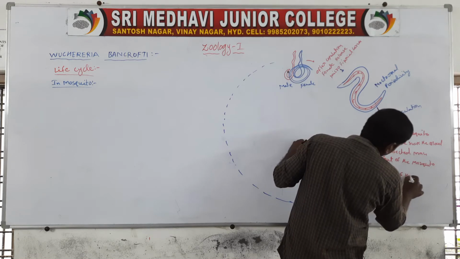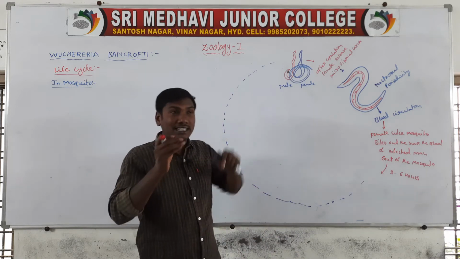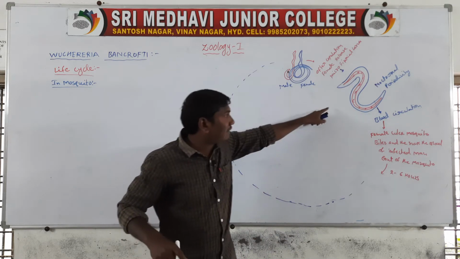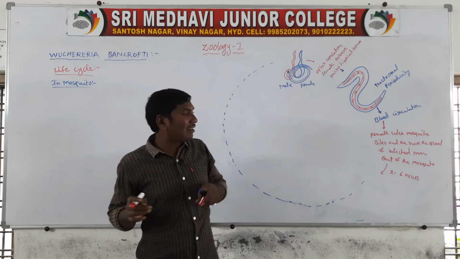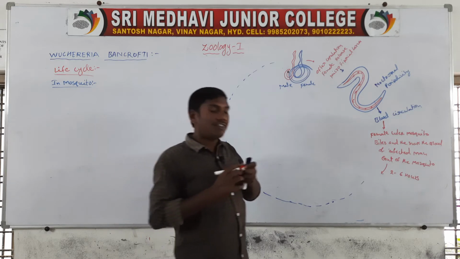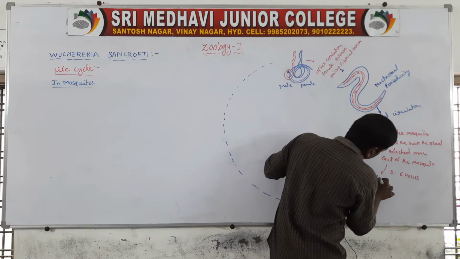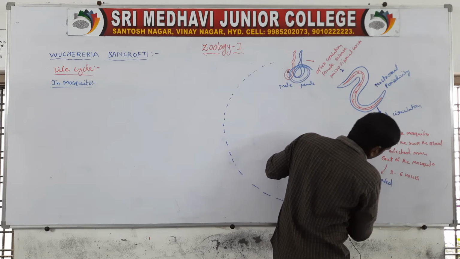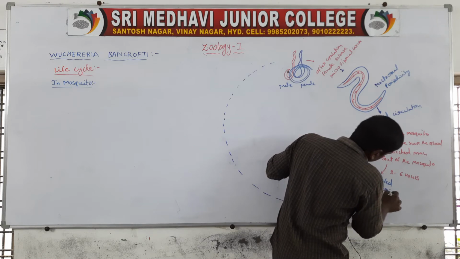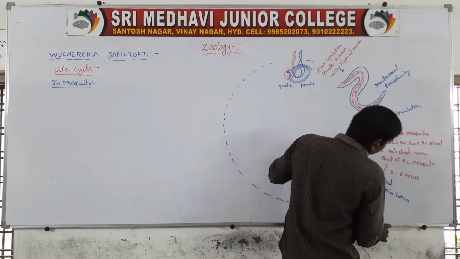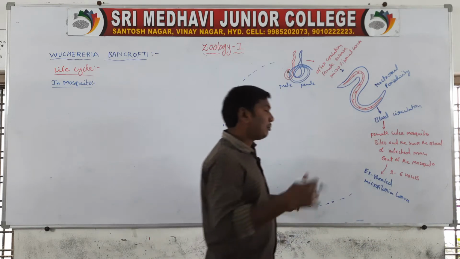In two to six hours, the sheath gets dissolved. These are called exsheathed microfilaria larvae. The exsheathed microfilaria larvae reach the hemocoel of the mosquito.